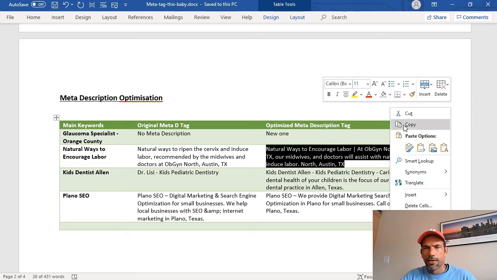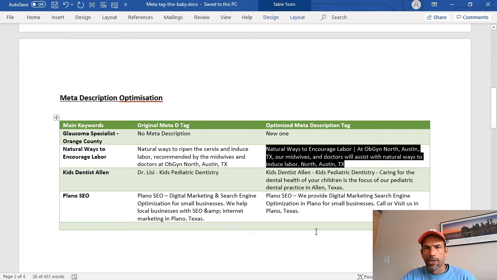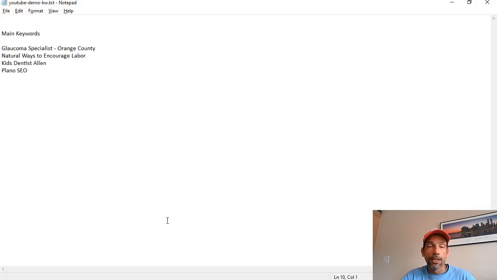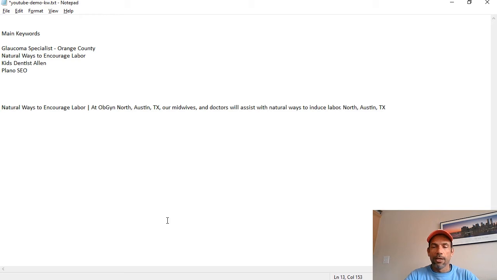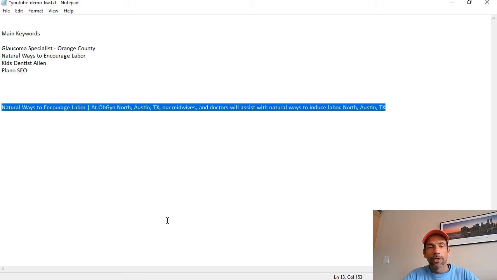And we also added natural ways to induce labor, which happens to be another way people search. There's natural ways to encourage labor, that's one type of search. But then there's another type of search that says natural ways to induce labor. Slightly different, but again, you want to appeal to all audiences.